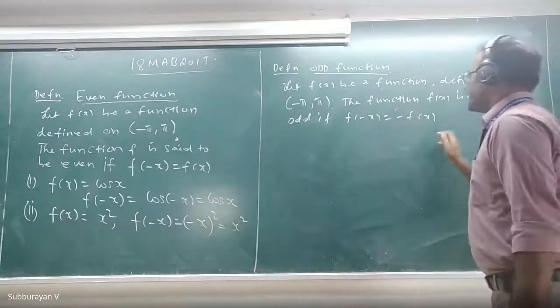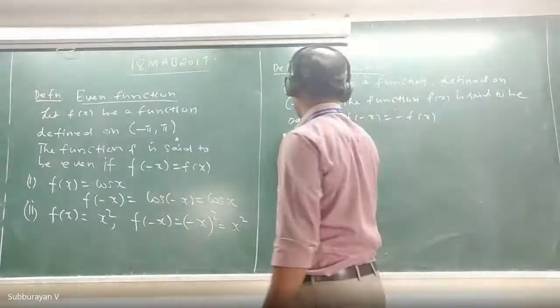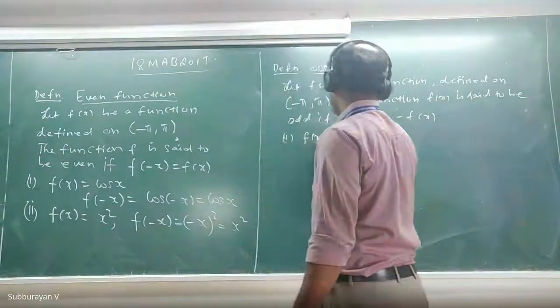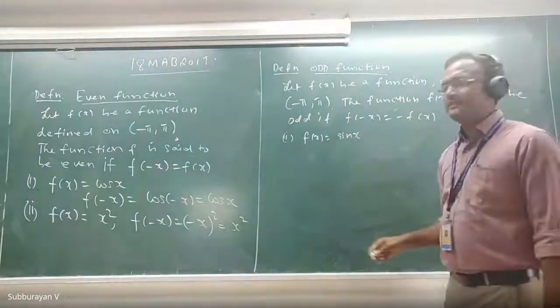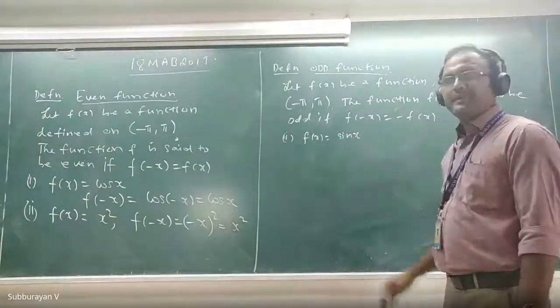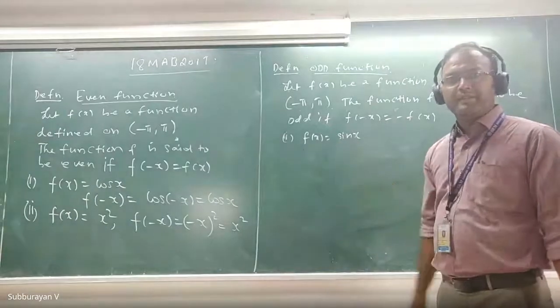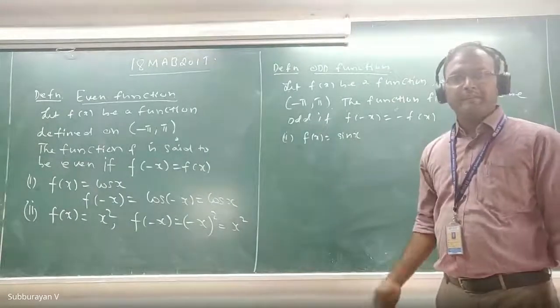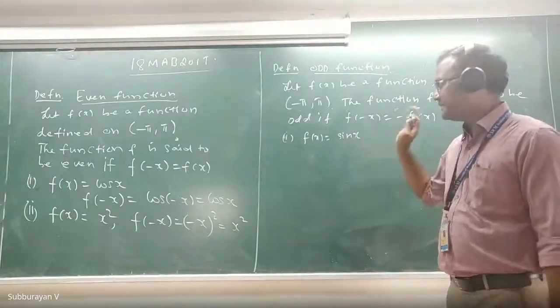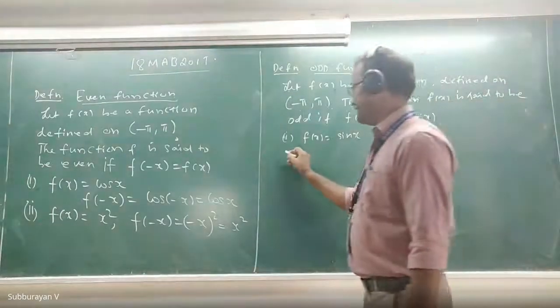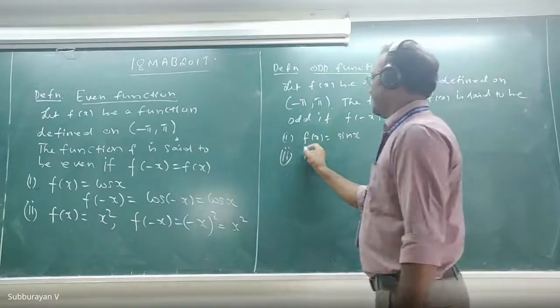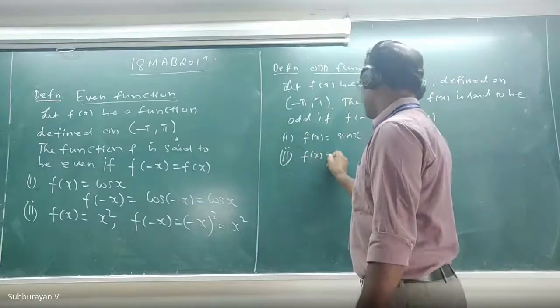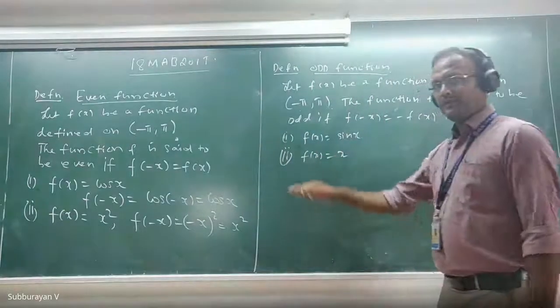Example: f of x equal to sin x. What is f of minus x? F of minus x is sin of minus x, but sin of minus x is the same as minus sin x. So therefore sin x is an odd function. And the second one is f of x equal to x.